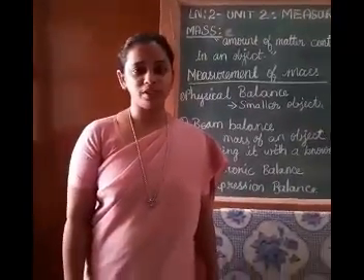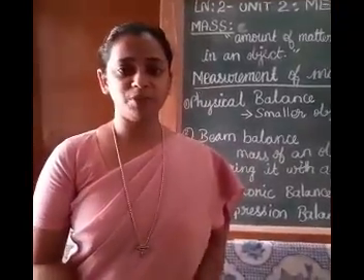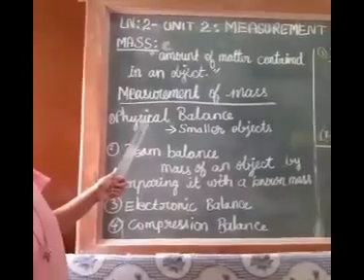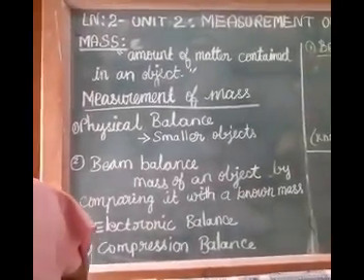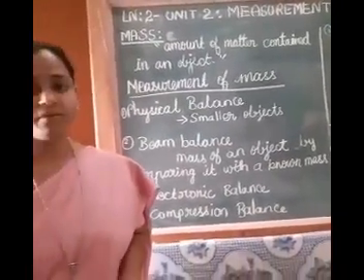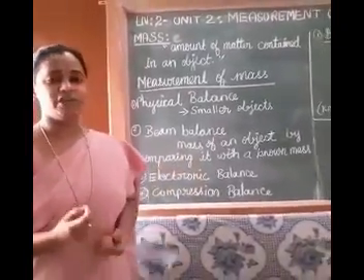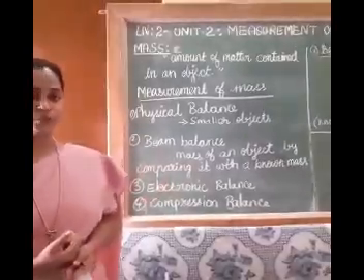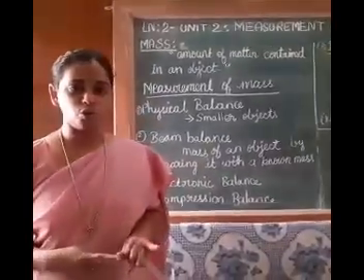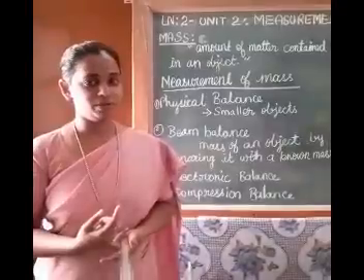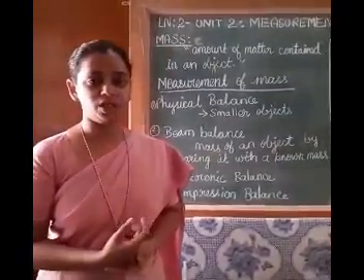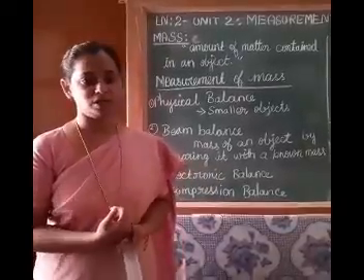Now we are going to discuss a few types of measuring instruments of mass. First, physical balance. It is used to measure the mass of smaller objects very accurately. For example, this physical balance is used to measure the mass of gold, silver or diamond, and it is also used in the laboratory to measure the mass of chemicals.